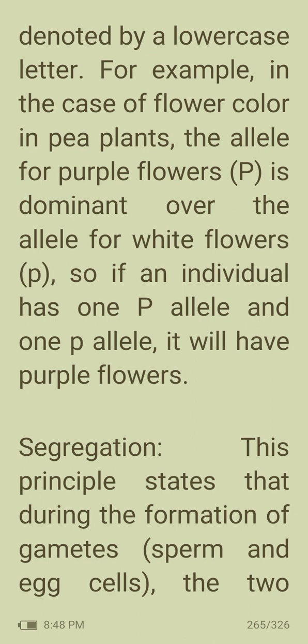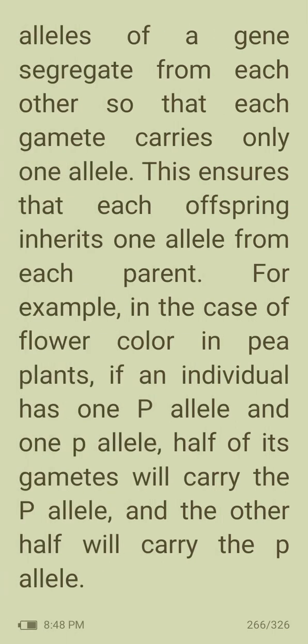Next, segregation. This principle states that during the formation of gametes, sperm and egg cells, the two alleles of a gene segregate from each other so that each gamete carries only one allele. This ensures that each offspring inherits one allele from each parent. For example, in the case of flower color in pea plants, if an individual has one capital P allele and one small p allele, half of its gametes will carry the capital P allele and the other half will carry the small p allele.